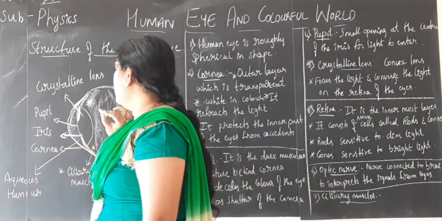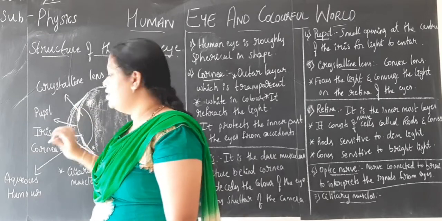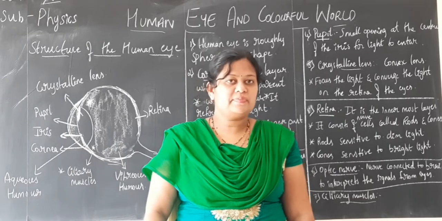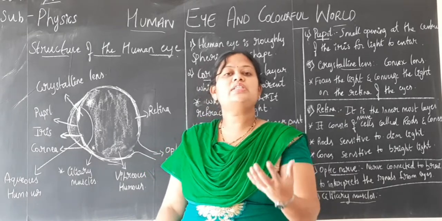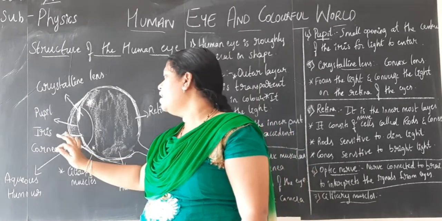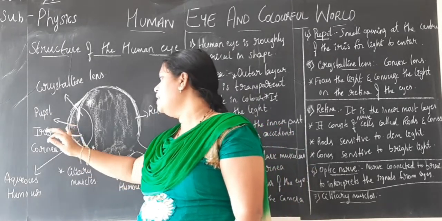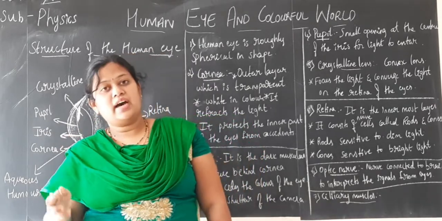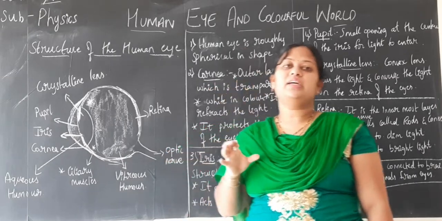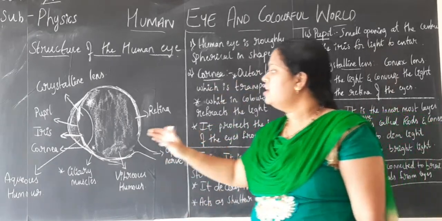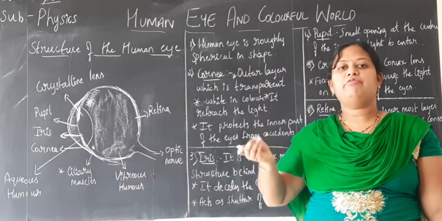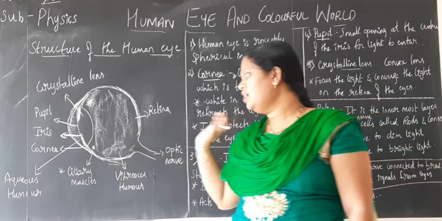Now children, between the cornea and the iris there is a fluid called the aqueous humor. Aqueous humor is a transparent liquid present between the cornea, or we can say the pupil, and the iris. It also protects our eyes from foreign particles entering.